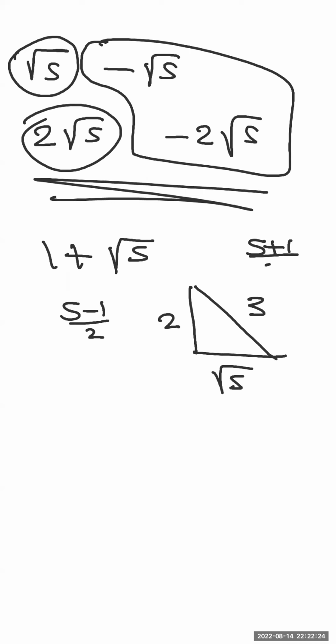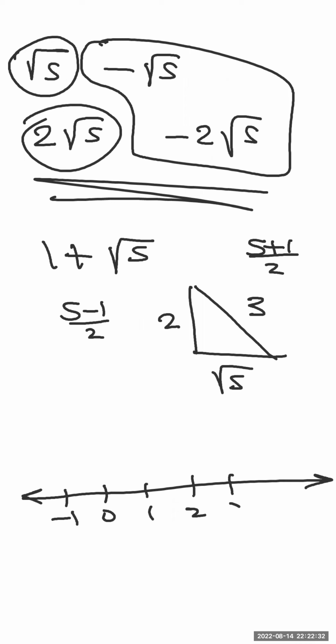Okay. Then what will be the next step? Draw the number line. 0, negative 1, 1, 2, 3, 4, 5. Each time, if the number is square root of 5 only, or twice, or 2 square root of 5, we started from 0. Now, it asked me in the question to represent 1 plus. So in this case, do I suppose to start from 0 or 1? Of course, I have to start from the point 1, because I want to represent 1 plus. So how to represent 1? It's here. Correct?